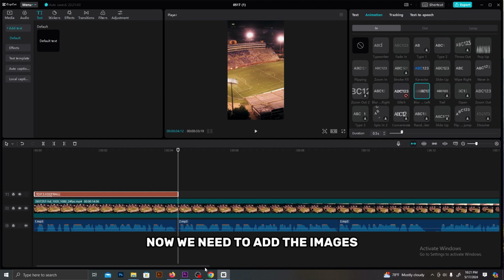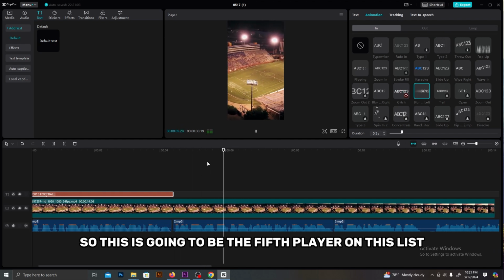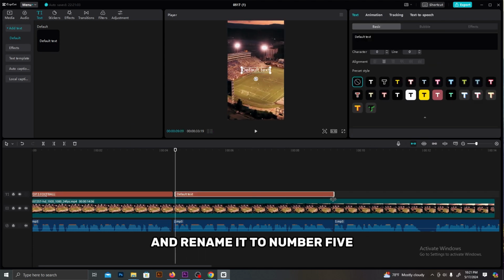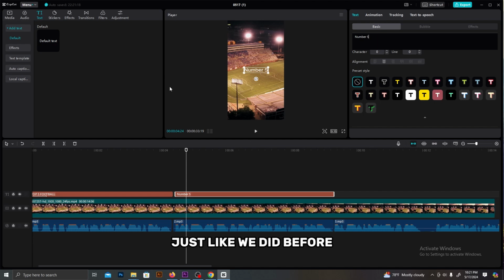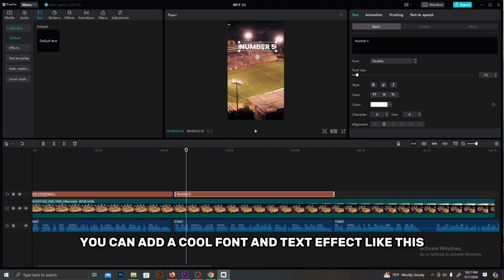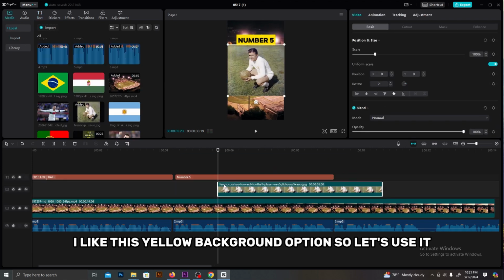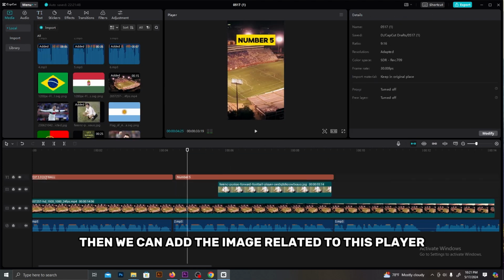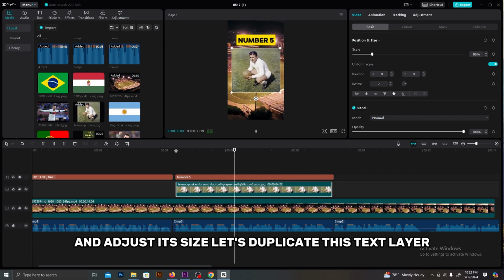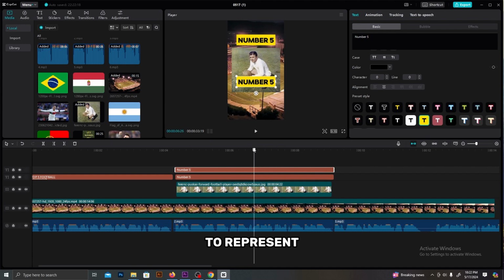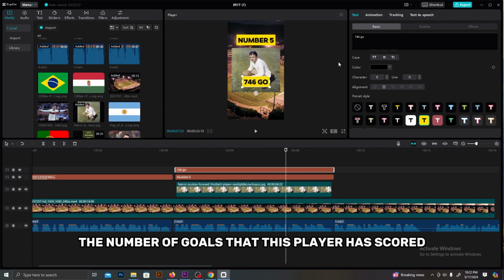Okay, now we need to add the images. So this is going to be the 5th player on this list. First, I'm going to add a new text layer and rename it to number 5. Just like we did before, you can add a cool font and text effect like this to this text. I like this yellow background option, so let's use it. Then, we can add the image related to this player and adjust its size. Let's duplicate this text layer and rename it to the number of goals to represent the number of goals that this player has scored.